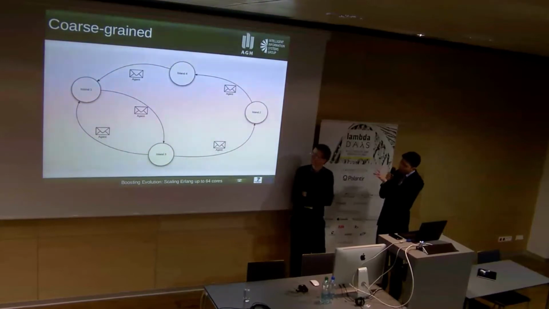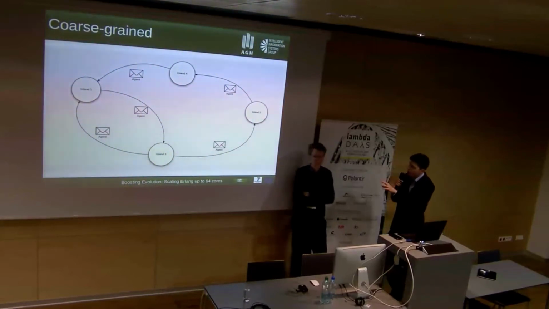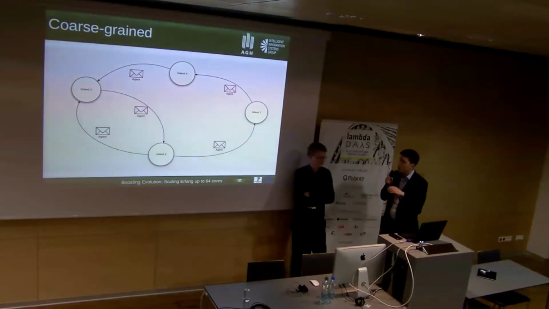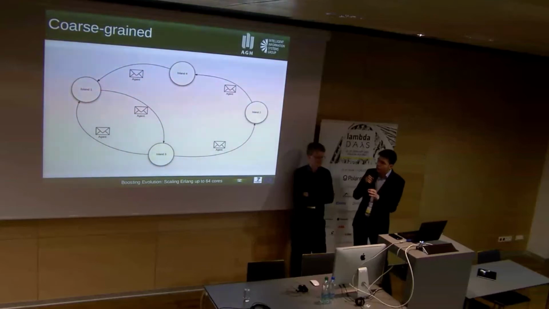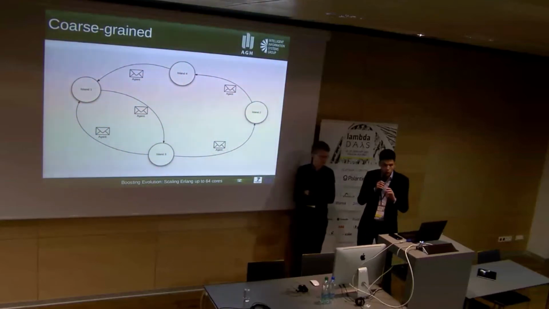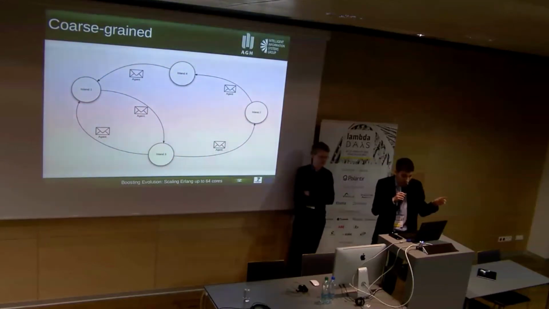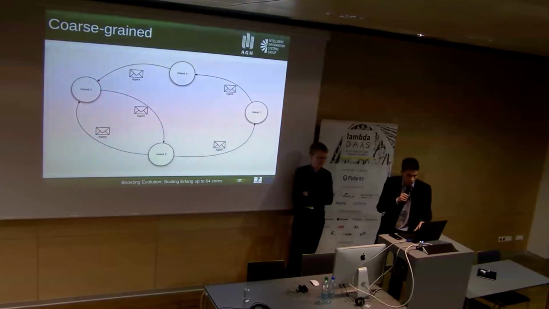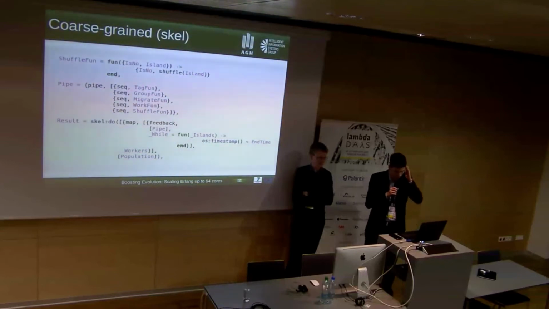And this is the architecture of the coarse-grained versions. So as I said, each island is a separate process, which is completely isolated from another. Evolution happens in each of those islands separately, and if there is a need for migration, so we need to transfer one agent from an island to another, we use message passing to do this. Although in the Scale implementation we use ETS tables, however it's just an implementation detail.